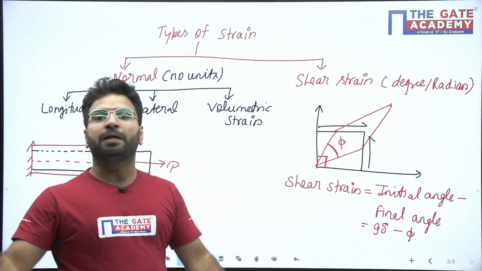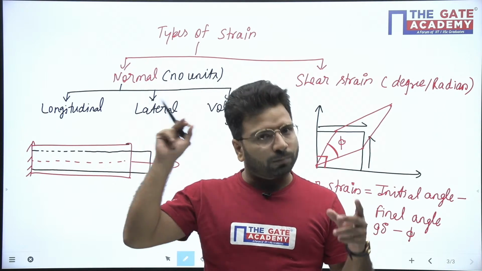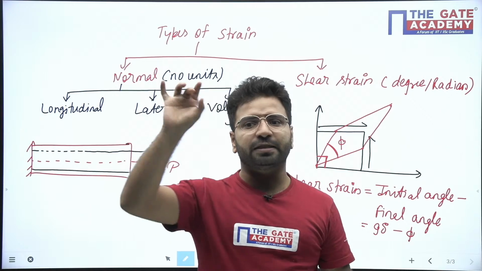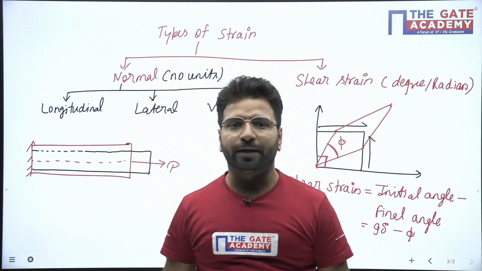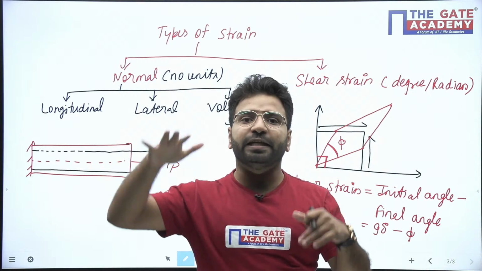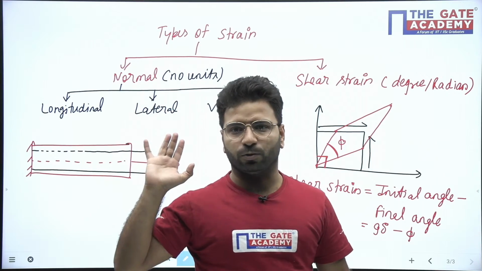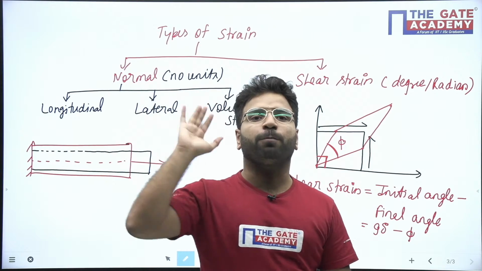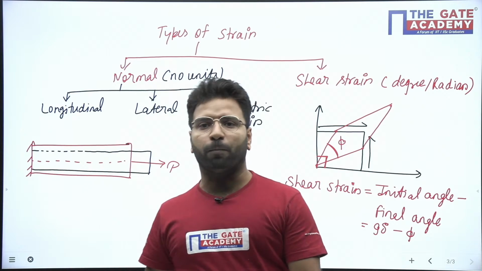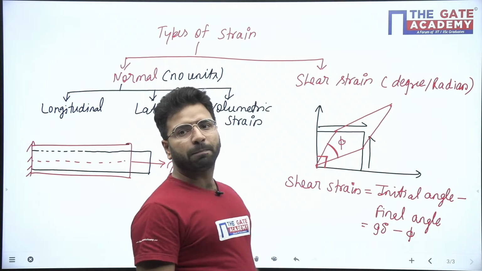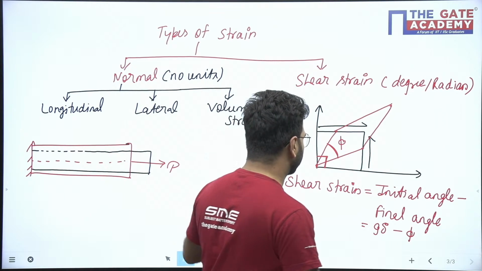So this is the basic introduction of this chapter. Simple stress. Stress has two types, normal stress and shear stress. Strain has two types, normal strain and shear strain. Basically in this chapter we are going to discuss axial stress, that is P upon A. Our complete focus in this chapter will be on P upon A. Okay, so let's start the questions now.